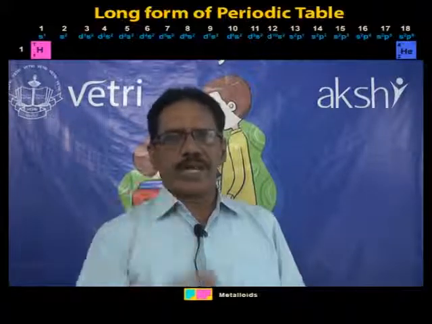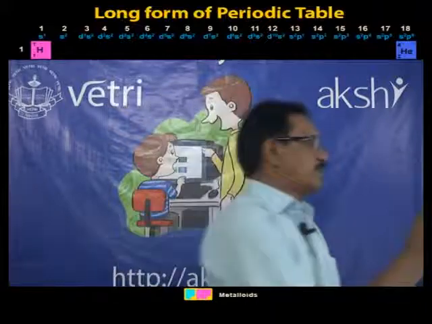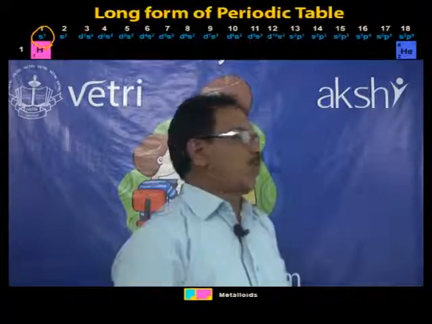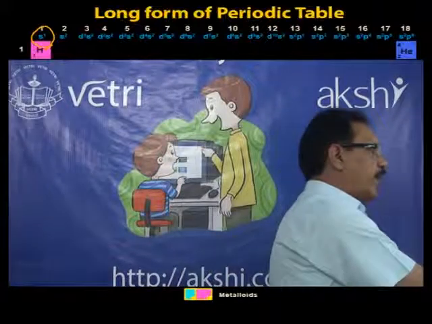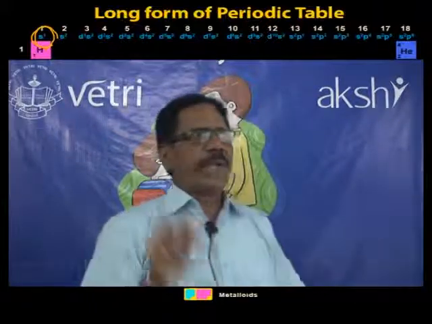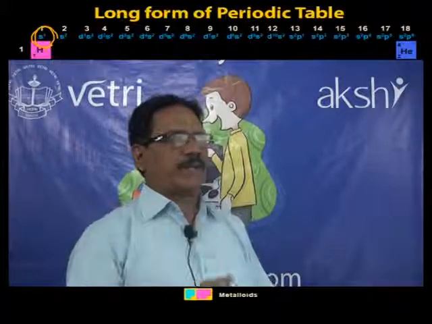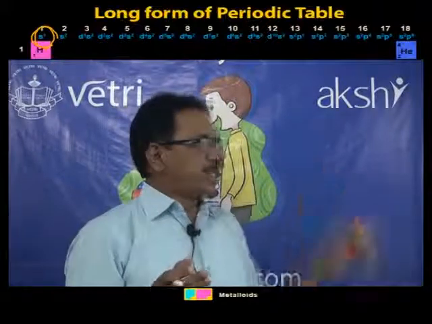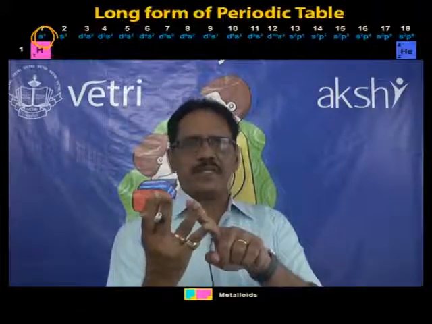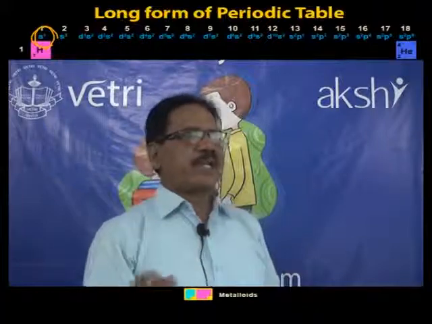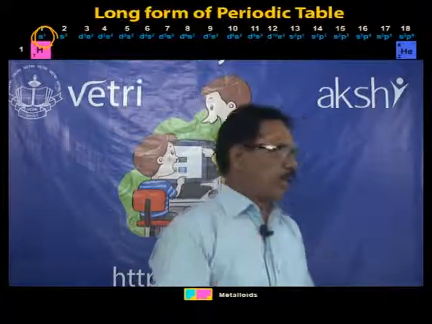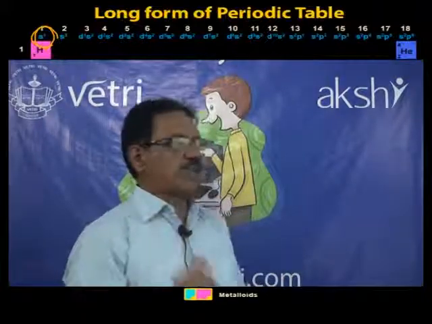Another interesting piece of information: I have given the s1 periodic table to help memorize the electronic configuration. At the top of group 1 I have indicated s1. All the elements in the first group have the s1 configuration. So if you memorize the alkali metals, hydrogen, lithium, sodium, potassium, rubidium, cesium, francium, all have the s1 configuration: hydrogen 1s1, lithium 2s1, sodium 3s1, potassium 4s1, rubidium 5s1, cesium 6s1 and francium 7s1.